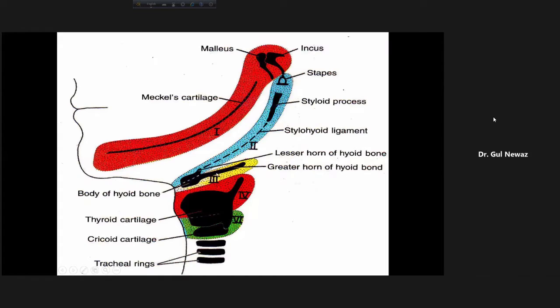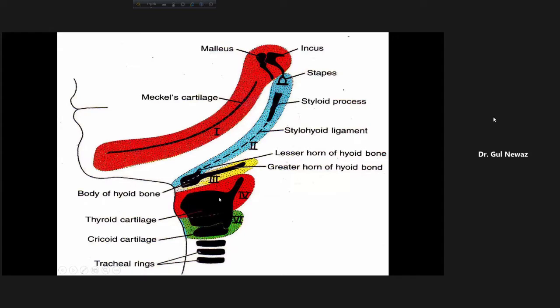And the third pharyngeal arch will give rise to the rest of the body of the hyoid bone and the greater horn of the hyoid bone. And the cartilage of the fourth and sixth pharyngeal arches will give rise to the cartilages of the larynx, except the epiglottis.